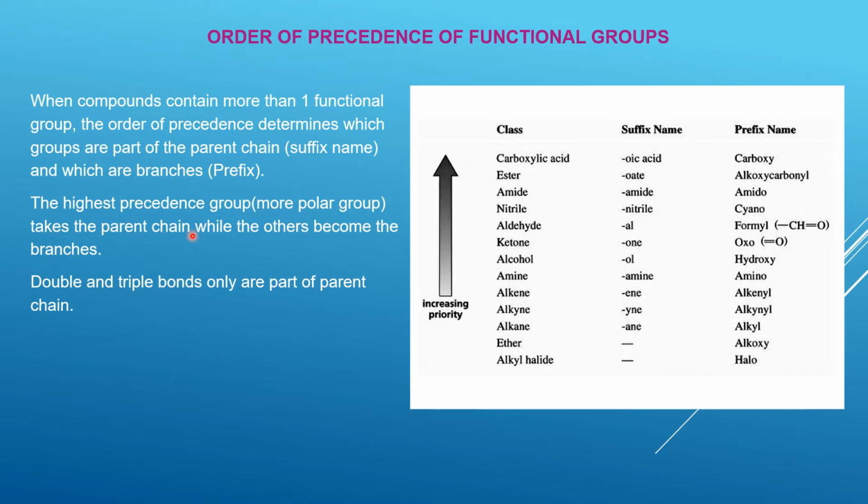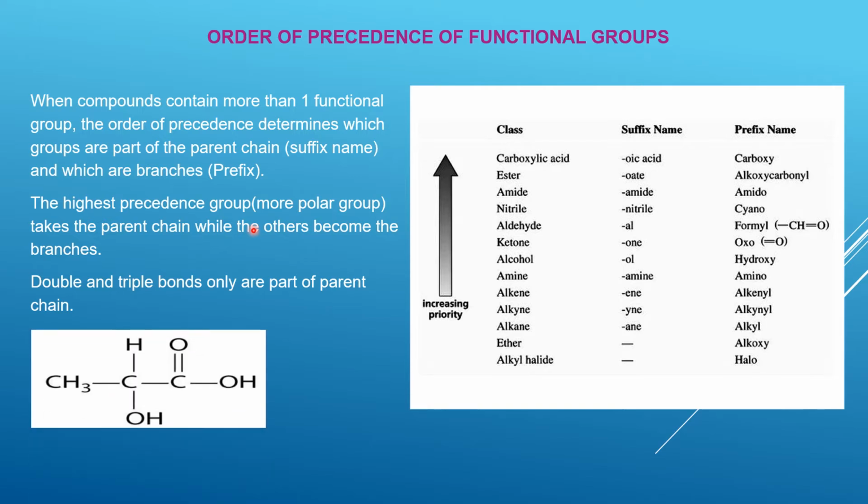So if you have an organic compound which has more than one functional group, you always look at the functional group which is more polar, and that functional group will be the one which will decide the parent chain name. And anytime a compound contains a double and a triple bond, these double or triple bonds have to be part of the parent chain. Let's look at one example.